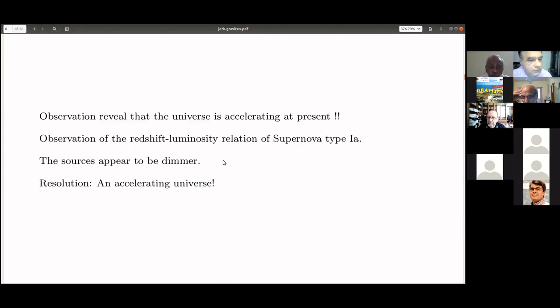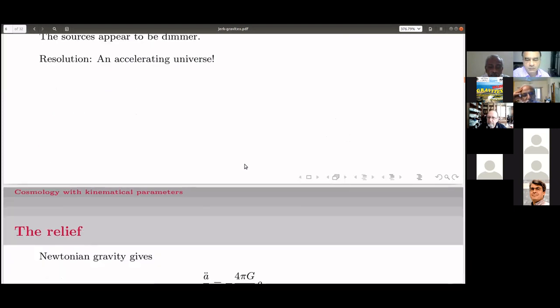And the only resolution is that the universe is accelerating. Q has a negative value. That is the explanation.